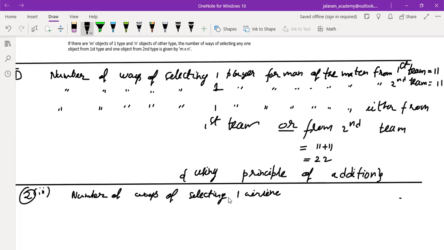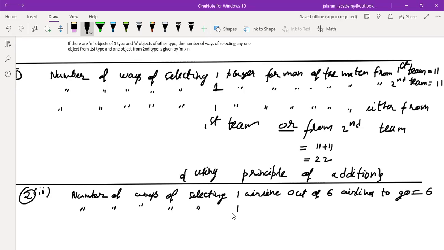Number of ways of selecting one airline, and she has a choice of 6 airlines. Out of 6 airlines to go, she wants to go with flight. So she has 6 choices to go by air, and then number of ways of selecting one ship.